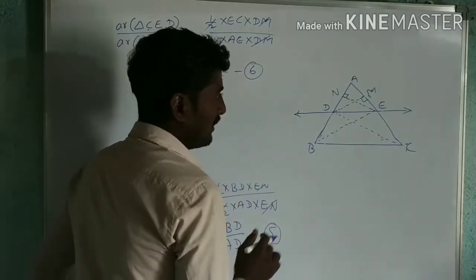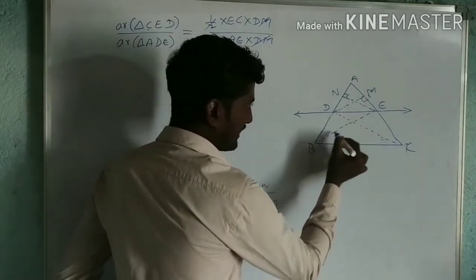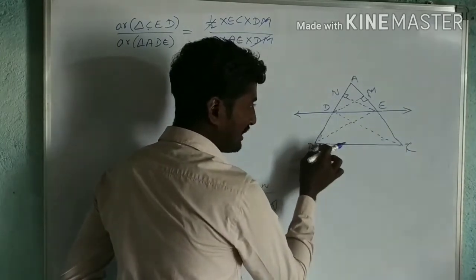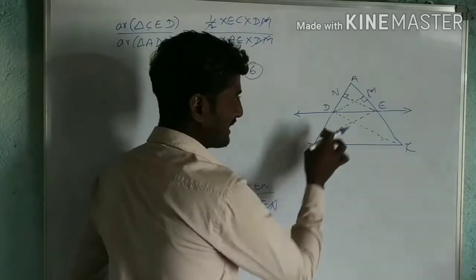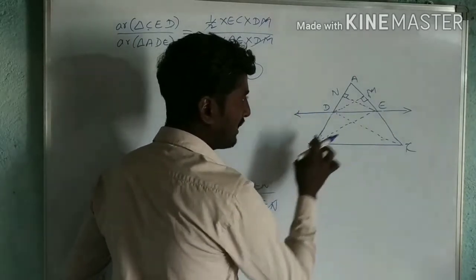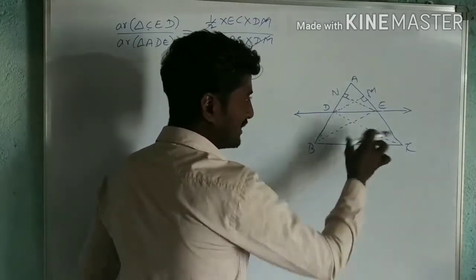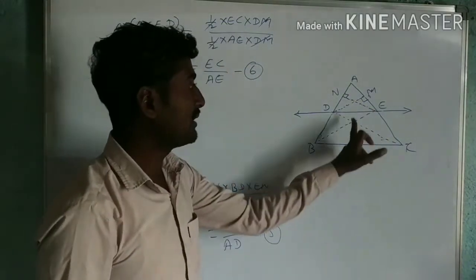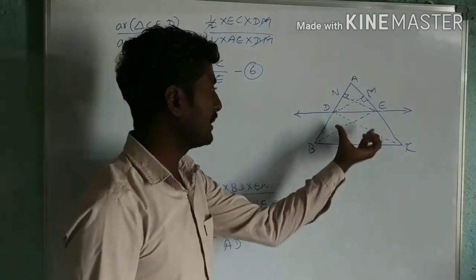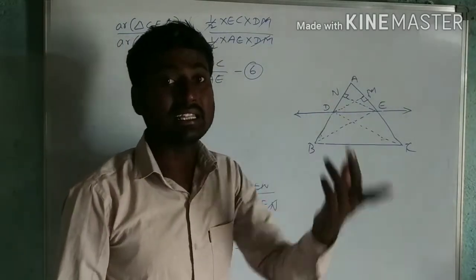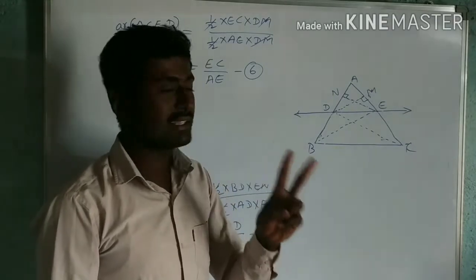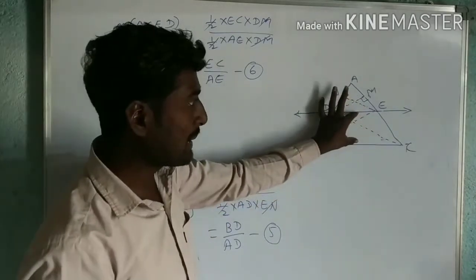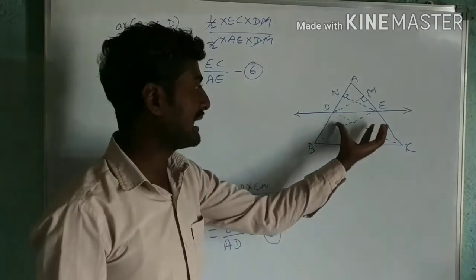These triangles are on the same base DE and between the same parallels. That is BDE, one triangle, and DEC, another triangle. These two triangles are between the same parallels and have the same base, so automatically we can say their areas are equal. If two triangles are on the same base and between the same parallels, then their areas are equal.